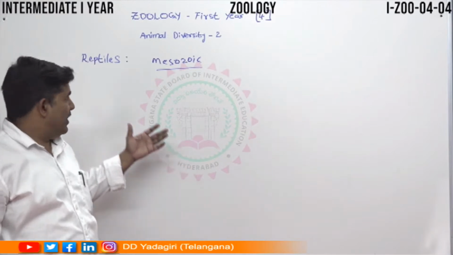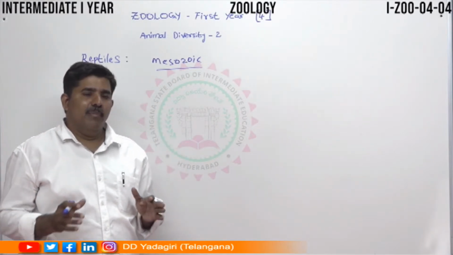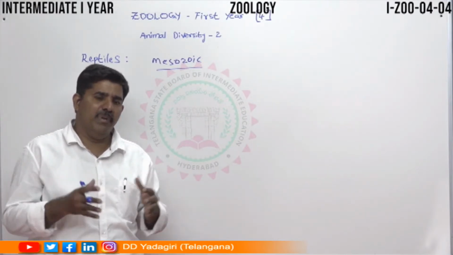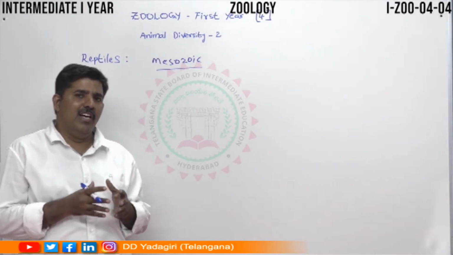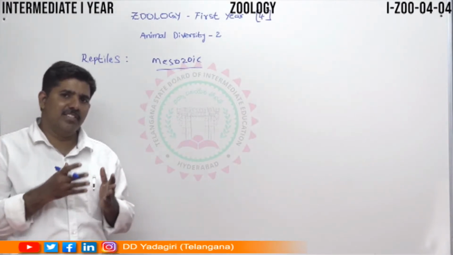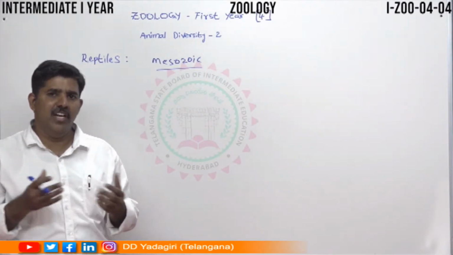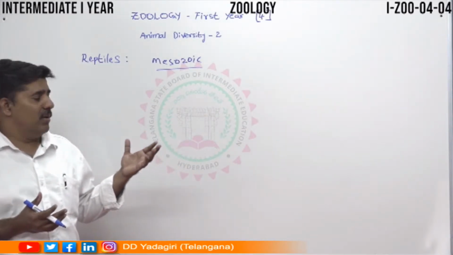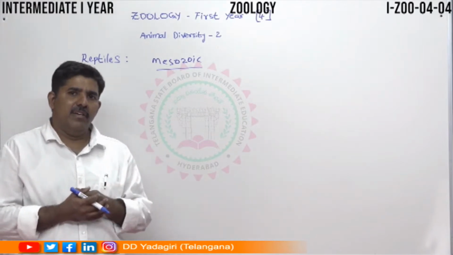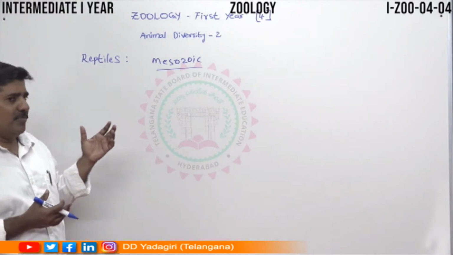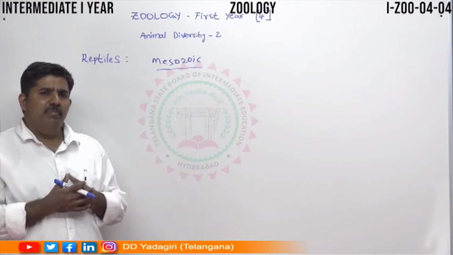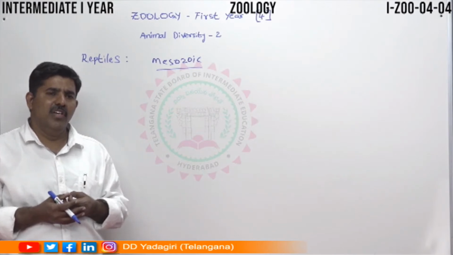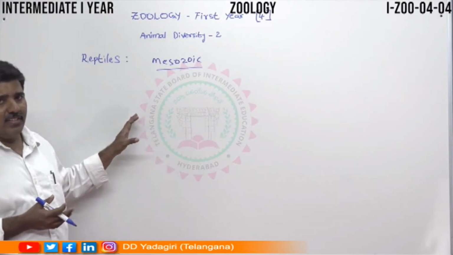In reptiles, the body is covered with scales, shields, and claws. The body has an exoskeleton covered with scales. Some reptiles have scales, and some have shields. So this is about the exoskeleton body. The main character of the reptiles is the cleidoic egg, also called the mesolecithal egg. Some of the general characters we can discuss here.